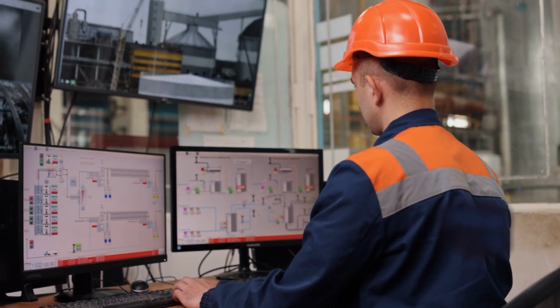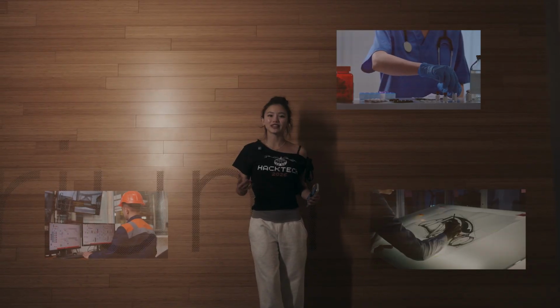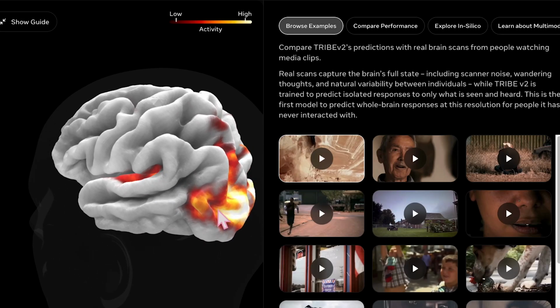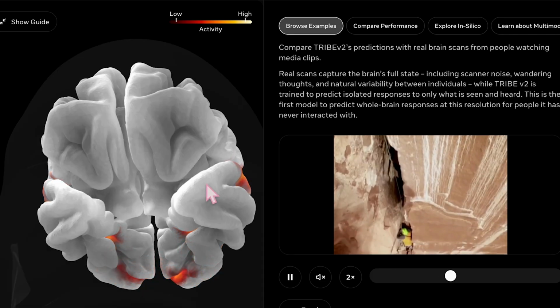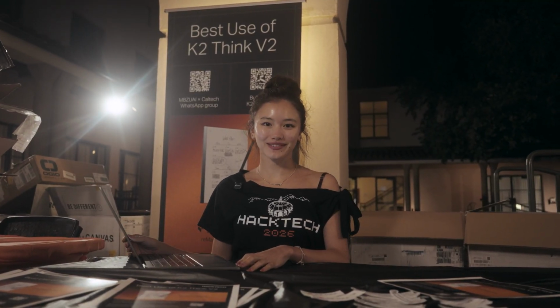So that is why we built the layer that lets machines understand how to feel, so every construction manager, designer, and healthcare worker can do their job with data designed for people. Meta's Tribe V2 is a brain encoder. It predicts how 20K cortical regions respond to anything you see, hear, or read. To make sense of all this data, let's walk through the demo.